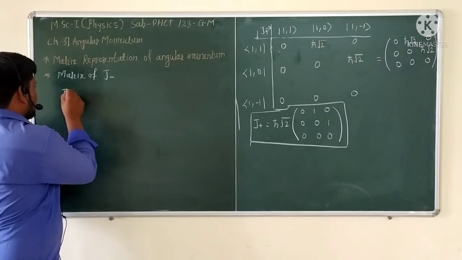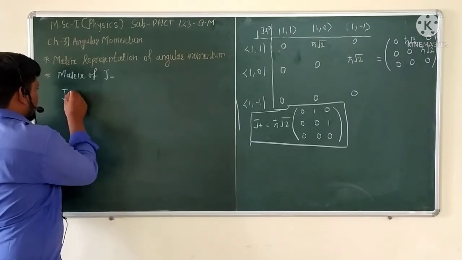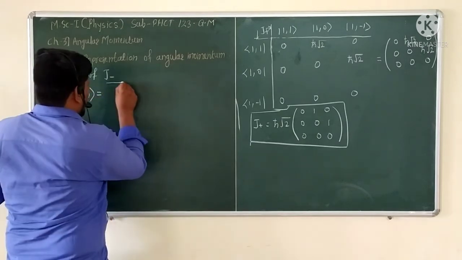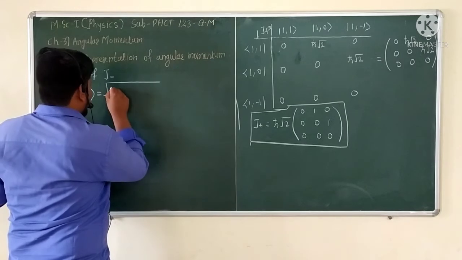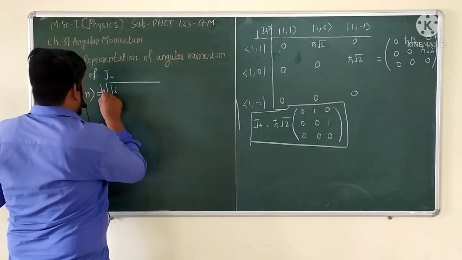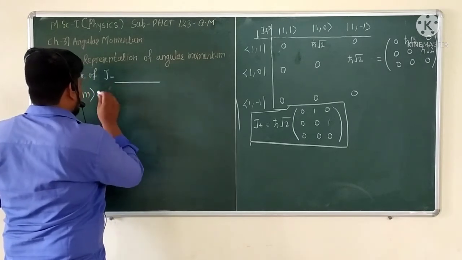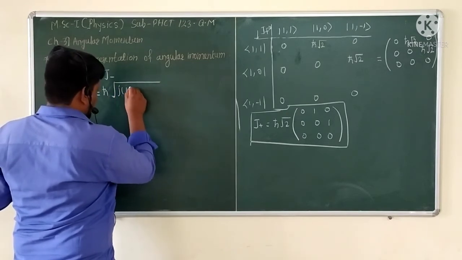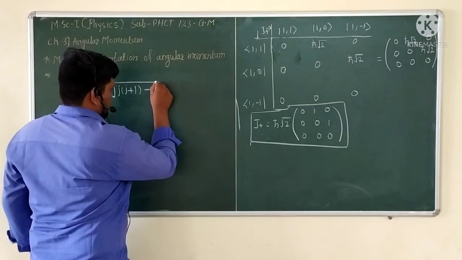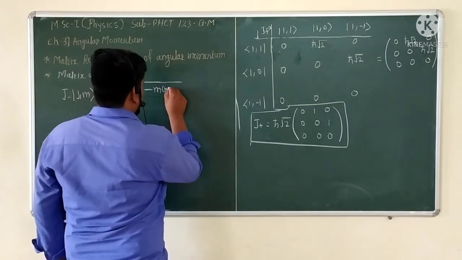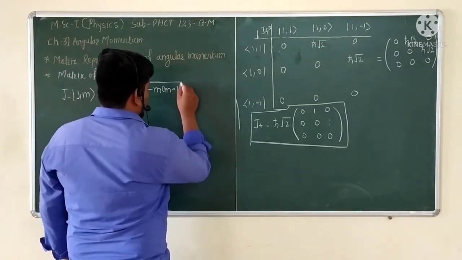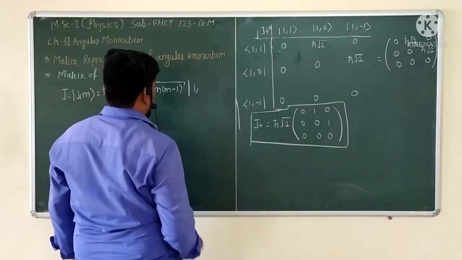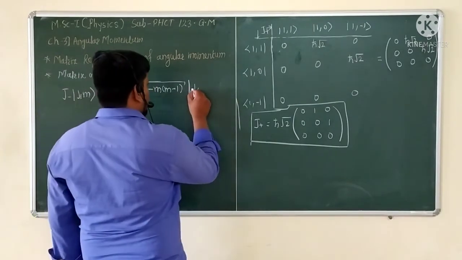That is J minus of ket of J comma m is equal to under root of J into J plus 1 minus m into m minus 1, times h cross, and again the ket of J comma m minus 1.